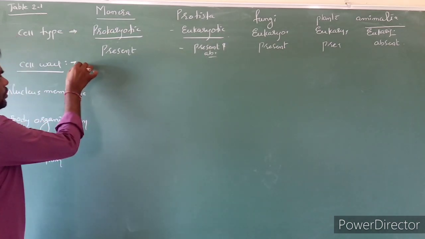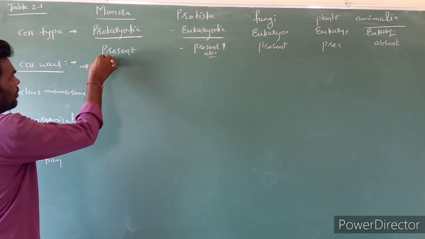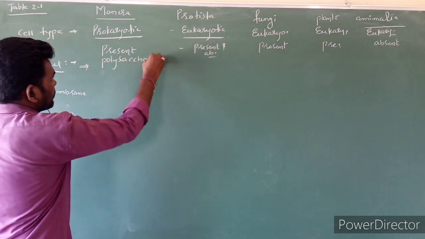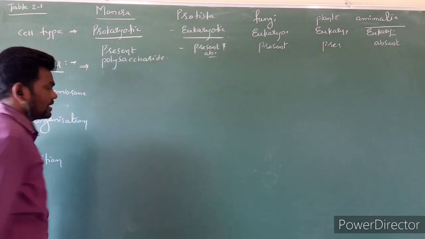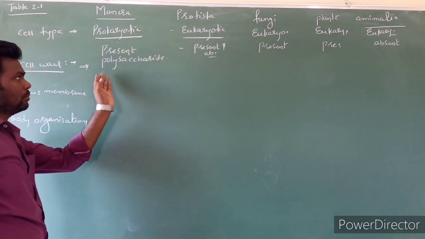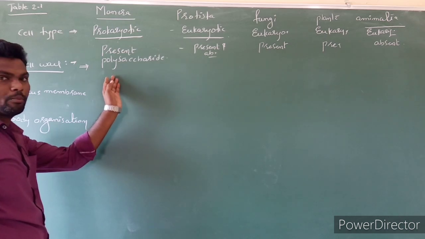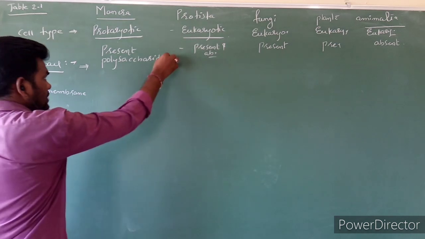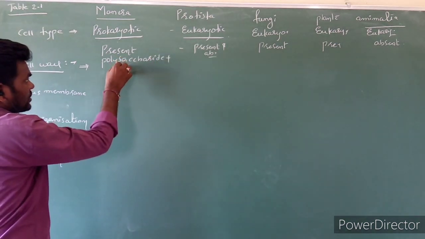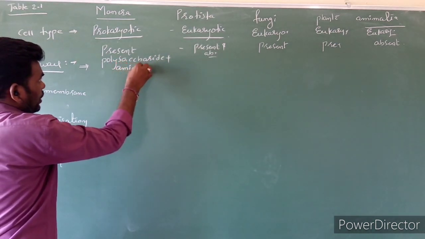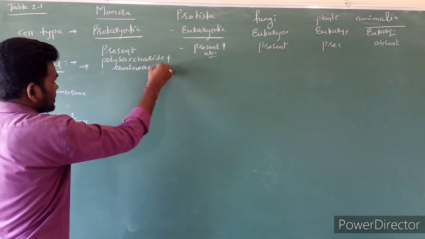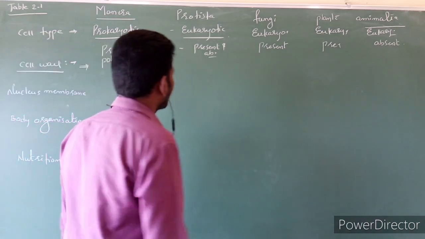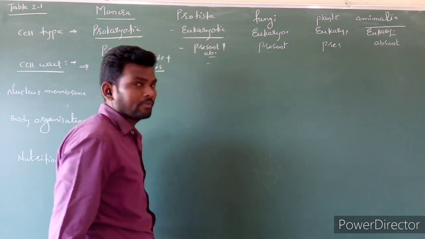Next we have to observe the cell wall chemical composition. In Monera, cell wall is made up of polysaccharides. Especially we can write bacteria cell wall is made up of peptidoglycan, or muramic acid also we can write. And beside the polysaccharides, amino acids are also present. Next, Protista. So it is not a defined character.